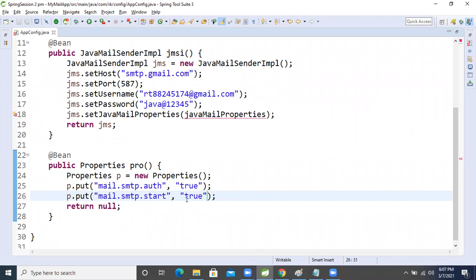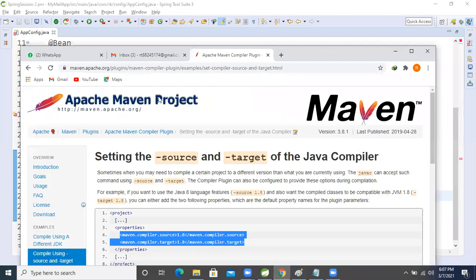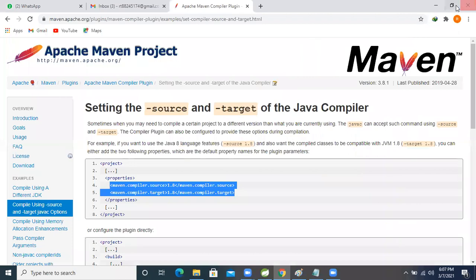So for that, what is the start TLS? TLS means transfer protocol layer transfer. One minute, I will say. Let's open this one. Transfer protocol, okay.